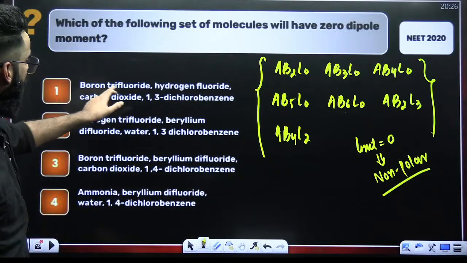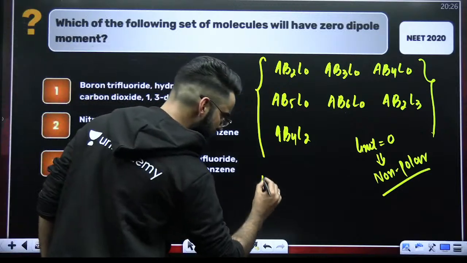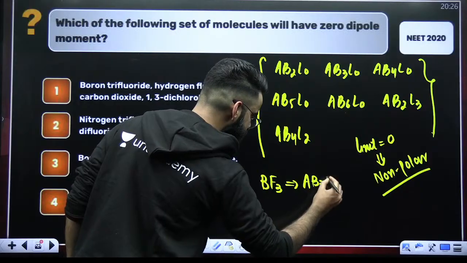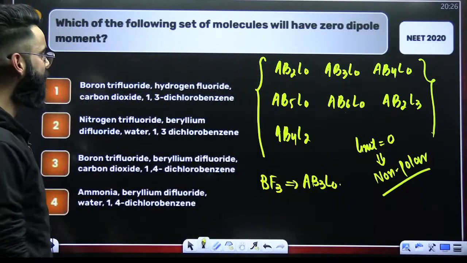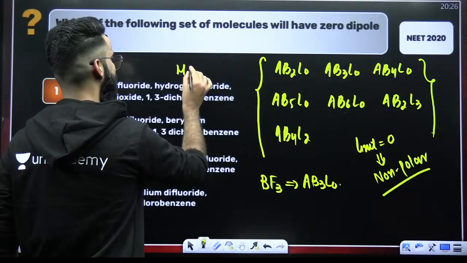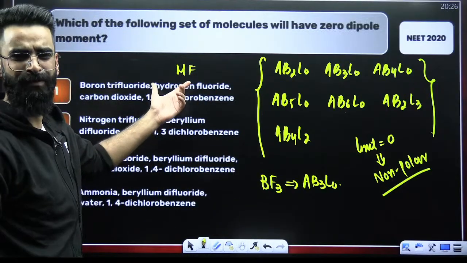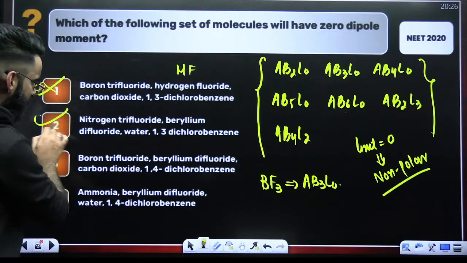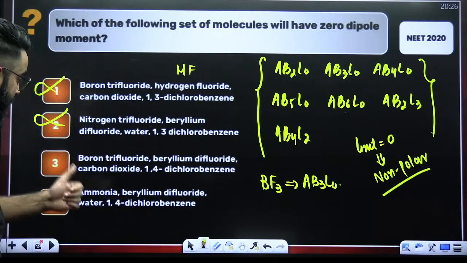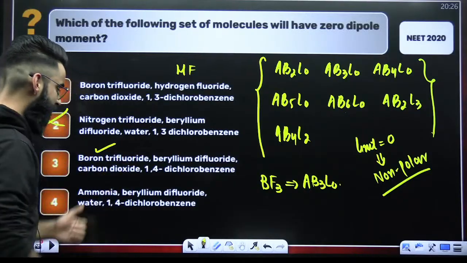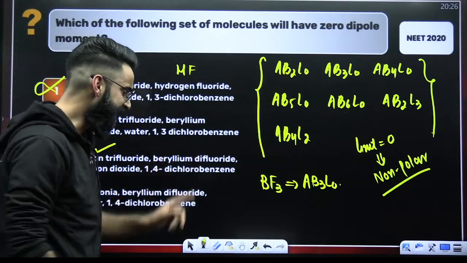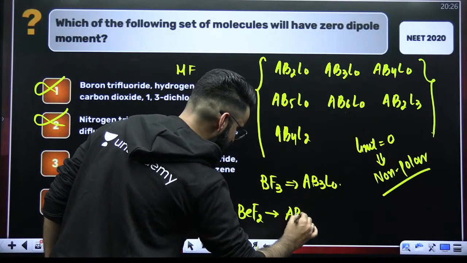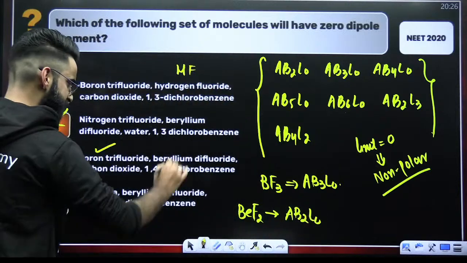Now, boron trifluoride, BF3, is of the type AB3L0. Hydrogen fluoride, HF, it has got dipole moment, right? It's polar. So this cannot be the answer. Even this cannot be the answer. Look at the third option. Here you have got BF3, which has got net dipole moment 0. BeF2 is a molecule of the type AB2L0. Perfect. Comes into the category.